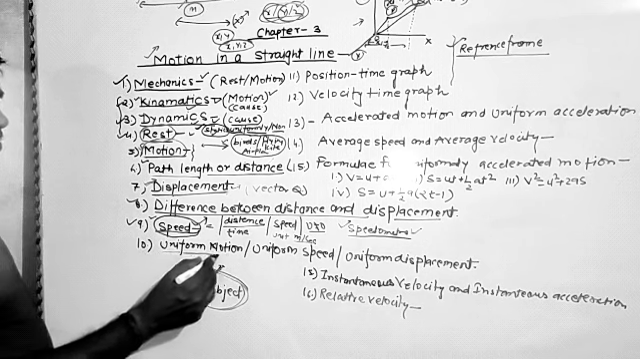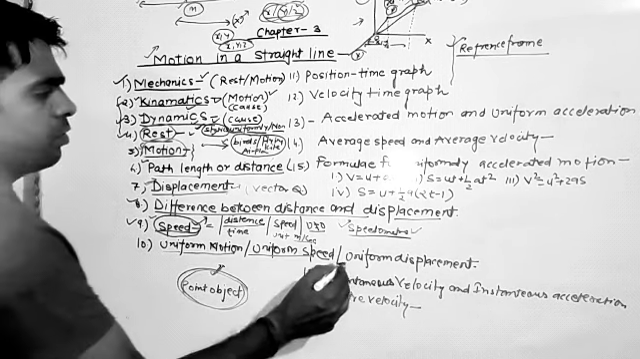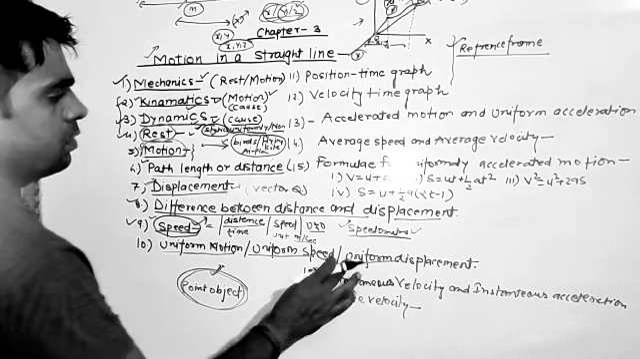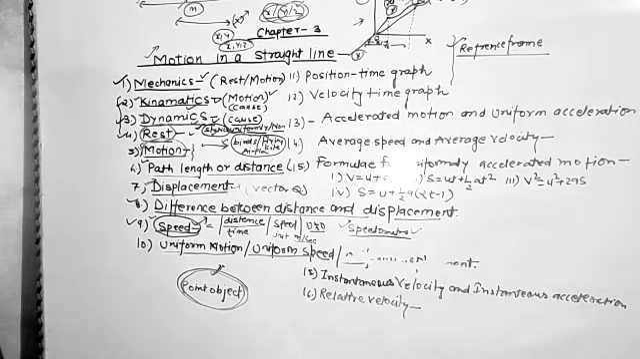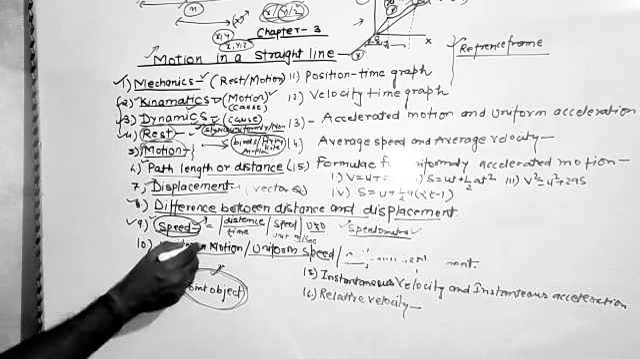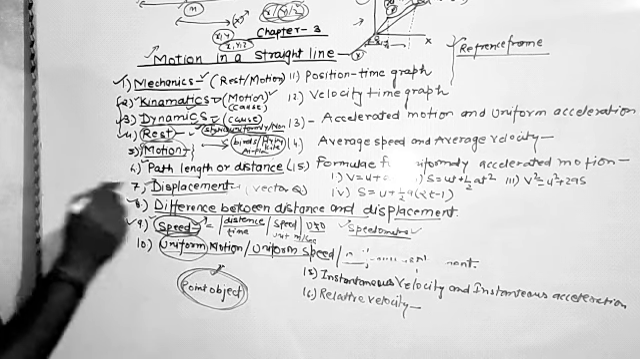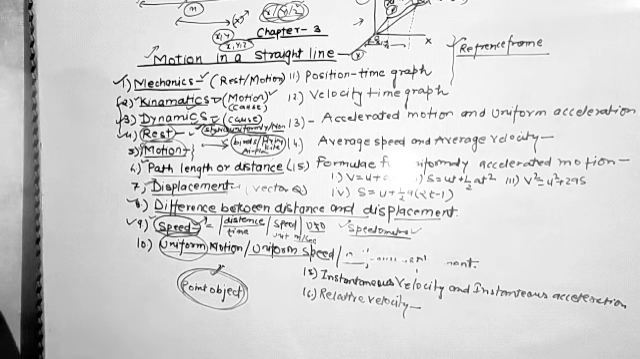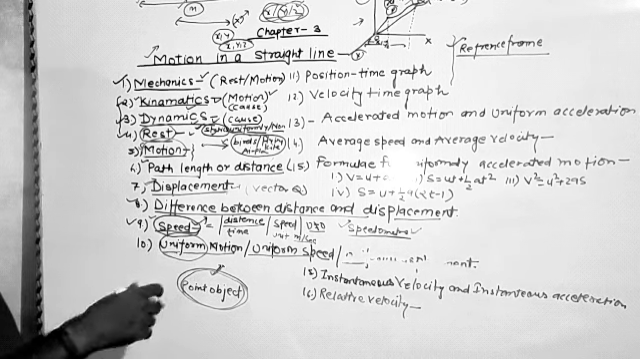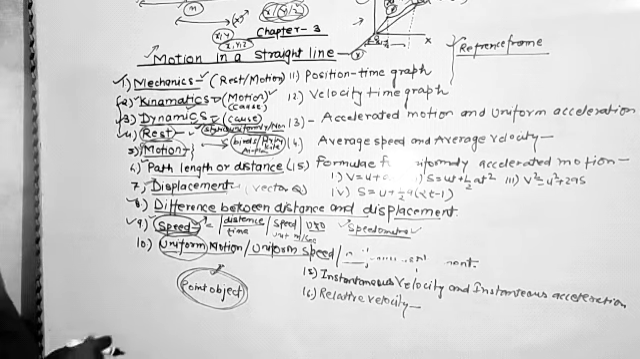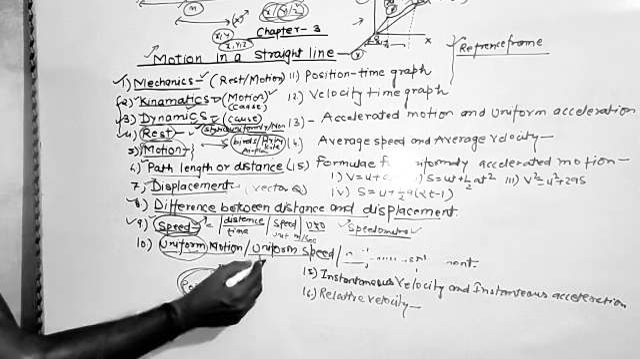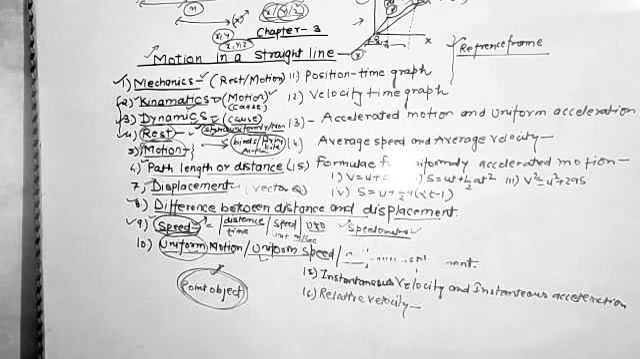Now the next topic is uniform motion and uniform speed. The term uniform explains that something remains the same in any interval of time. So any such kind of motion in which the object covers equal distance within equal intervals of time is called uniform motion or uniform speed. So if the object travels equal distance in equal time intervals, then such a kind of motion is considered a uniform motion.